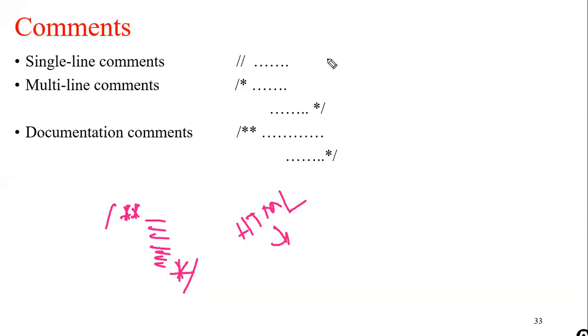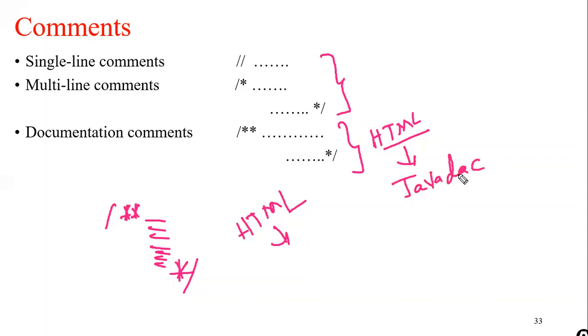The first two comments do not create an HTML page. We can write the text in the .java file, whereas the documentation comments create the HTML file, and these comments are processed with the help of a tool called Javadoc. That is the tool that we run on the command prompt. Now let's look at the execution of all these three comments.